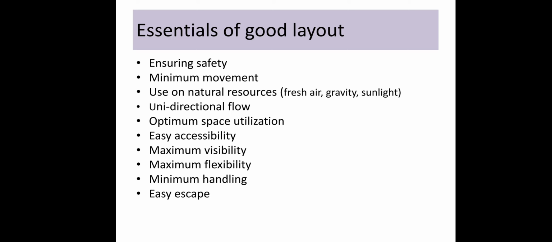Then unidirectional flow. Very obviously, the process should move forward; we can say there should be a forward arrangement of machinery in such a way that the process moves in one direction. If it is not unidirectional, then obviously there is wastage of time as well as wastage of labor on the activity. Then optimum space utilization. As we discussed in the last slide, the space used for machinery should be at an optimum or minimum level, so maximum space will be available for other activities.